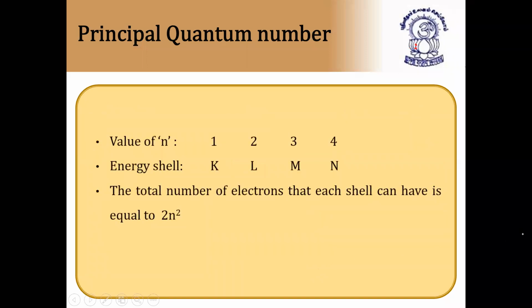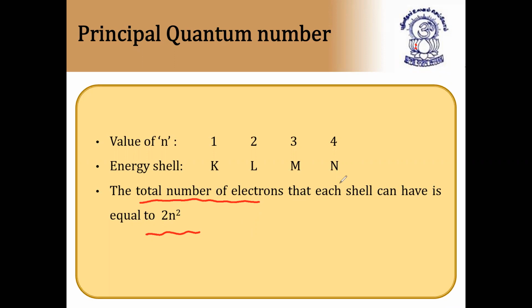Next, the value of n as I have given you: n equal to 1 is the K shell, n equal to 2 L shell, n equal to 3 M shell, n equal to 4 N shell. The total number of electrons that each shell can have is equal to 2n square. This is very, very important. So the maximum number of electrons in the K shell can be 2 into 1 square.